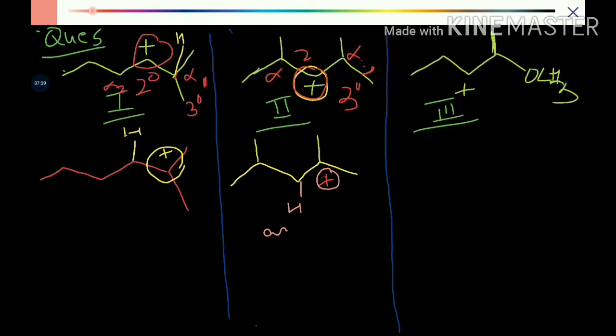One more product is possible where the carbocation shifted to the left hand side alpha. So the carbocation shifted here and the hydrogen shifted here, and there was one carbon over here.